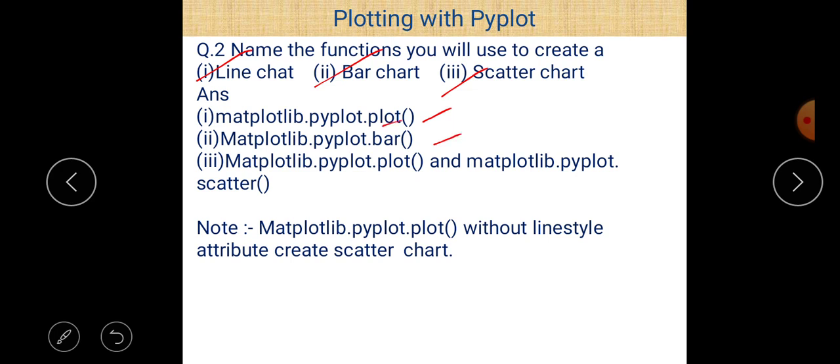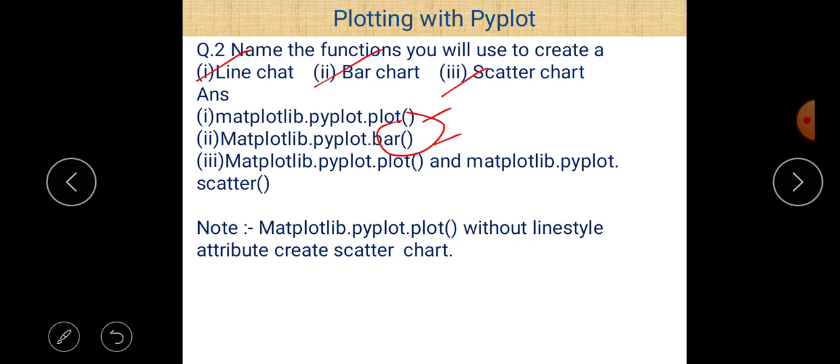And second is for bar chart, matplotlib.pyplot.bar. So bar is the name of the method, and before this you write matplotlib.pyplot.bar, because the bar method belongs to the pyplot interface and pyplot belongs to the matplotlib library. Third, scatter chart. Now a scatter chart can be created using two different methods. First of all, using plot, and second using the scatter method. There are two different methods to create a scatter chart.